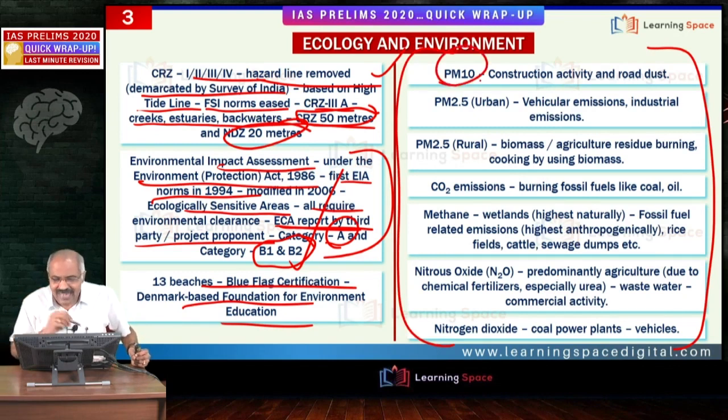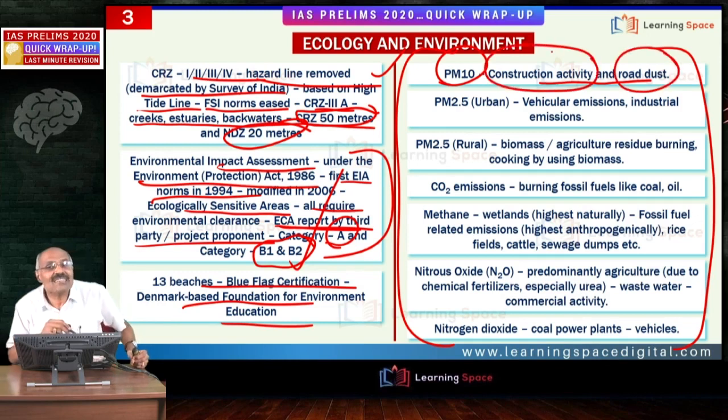One is PM10. This is construction activity and road dust. I am talking about the predominant sources of the pollutants. PM10, predominant sources: road dust and construction activity. Please don't forget. Second important aspect is PM 2.5 in the urban areas.